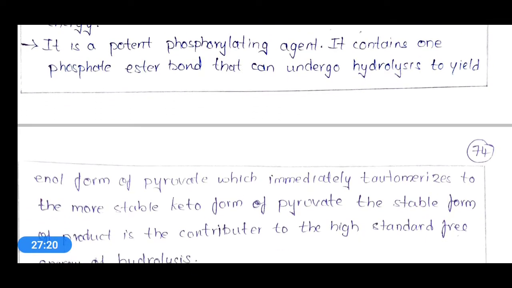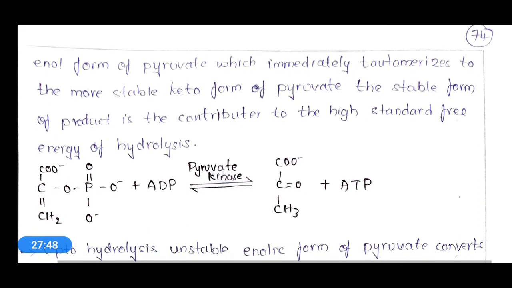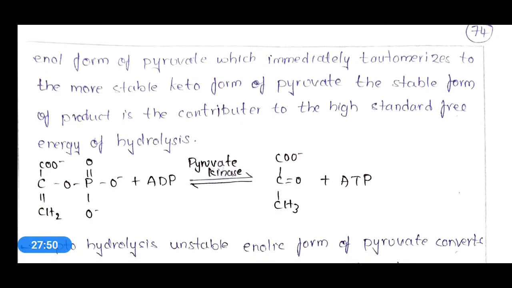And it is a potent phosphorylating agent. It contains one phosphate ester bond that can undergo hydrolysis to yield the enol form of pyruvate, which immediately tautomerizes to the more stable keto form of pyruvate, and the stable form of the product is the contributor to the high standard free energy of hydrolysis. If you see the reaction, this phosphoenol pyruvate is converted into pyruvate by the enzyme pyruvate